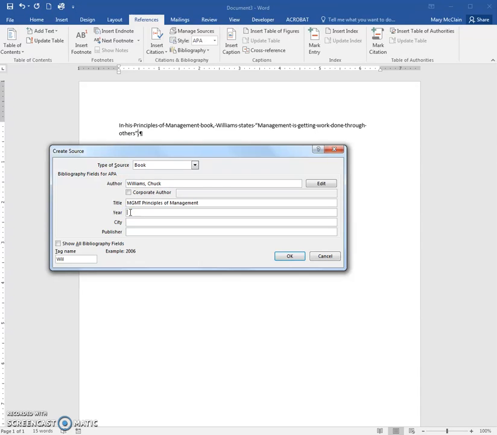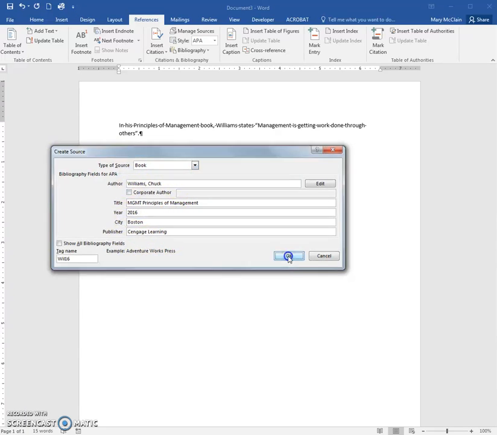For the year, again on that inside cover, look for the most recent year, 2016. The city is the city that it was published in. Again, you have to read down that page a little bit. You'll find the city was Boston, and the publisher in this case is Cengage Learning. So all I have to do is fill in the information that it's requesting.